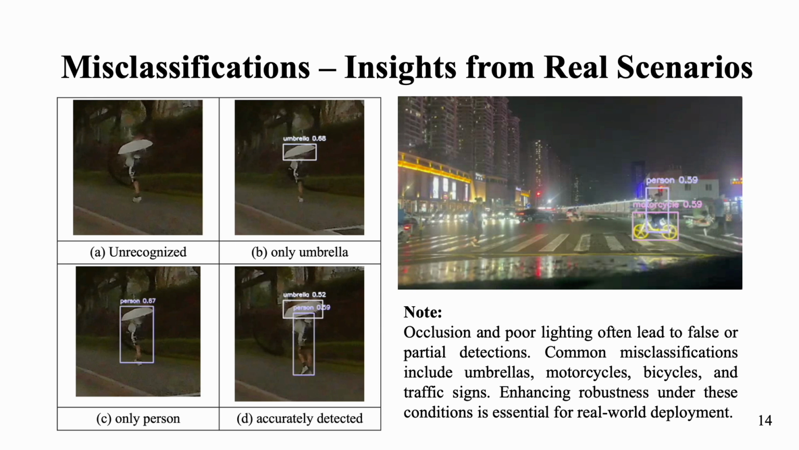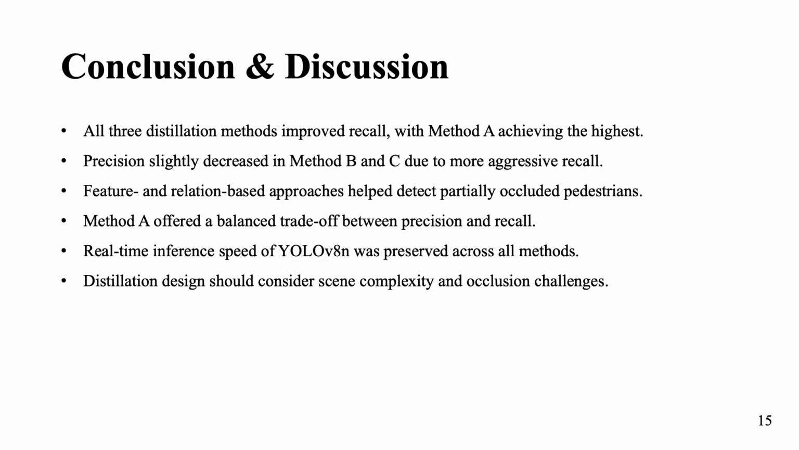These examples highlight a key trade-off. Improving recall can lead to more false positives, especially with partially occluded or visually smaller objects, like umbrellas, motorcycles, bicycles, and small traffic signs. To conclude, all 3 proposed distillation models successfully enhanced the recall rate of YOLO version 8 Nano, with Method A showing the most significant gain. However, we also observed a slight drop in precision, especially in Method B and C. This suggests a trade-off. Increasing recall can sometimes lead to more false positives.